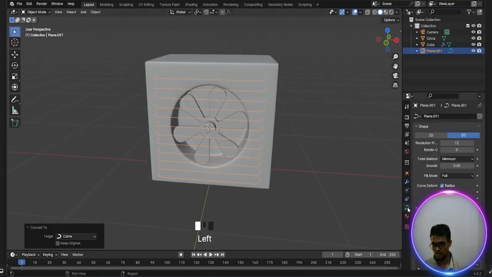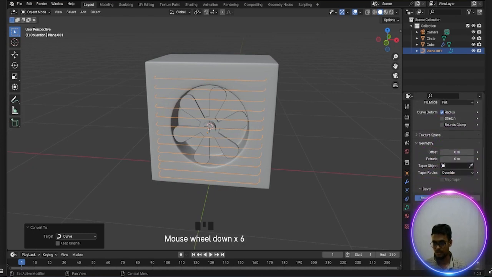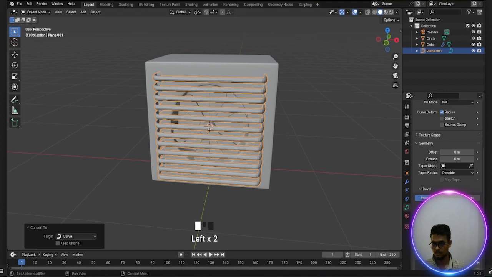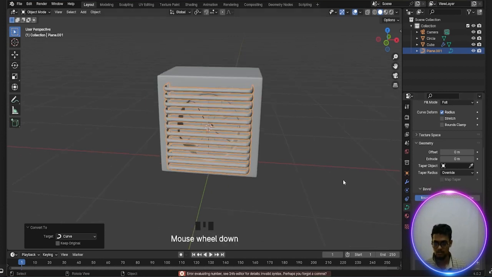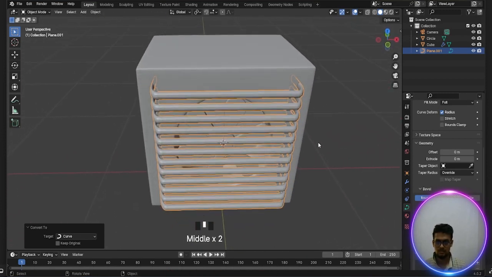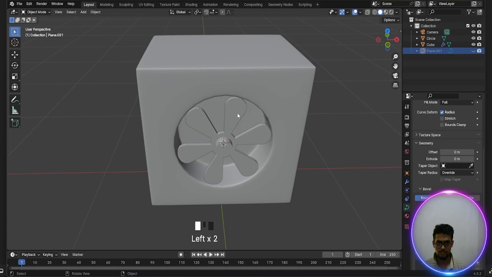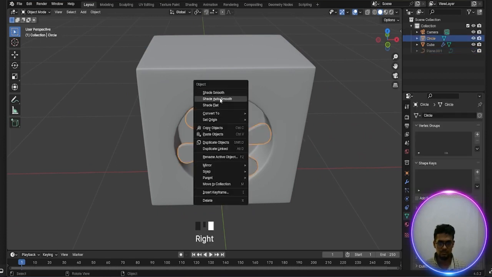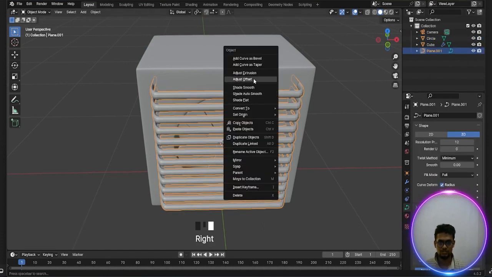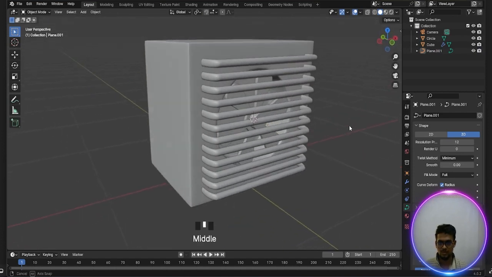Okay, go to the curve and geometry and bevel, and probably it should be 2.1. Okay, done. So before doing this one, shade auto smooth. Okay, now this one and shade smooth. Okay, perfect.